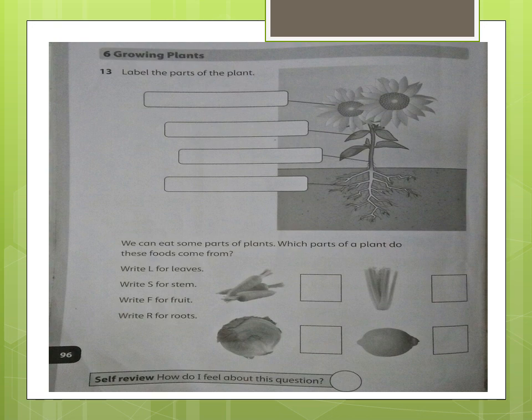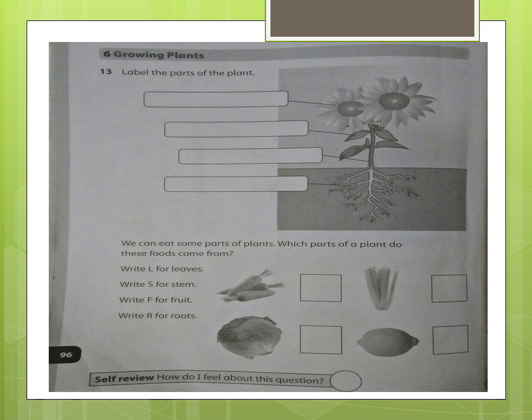Write L for leaves. What are leaves? First it's carrot, then it's a cauliflower, then it's a celery, and then it's a lemon. So you know which is a leaf. Yes, the cauliflower is a leaf, so you will write L there. Then write S for stem. Which is stem? Celery is a stem. You will write S after celery.